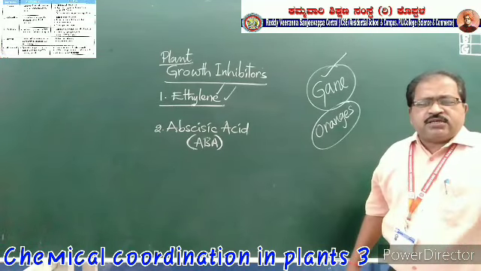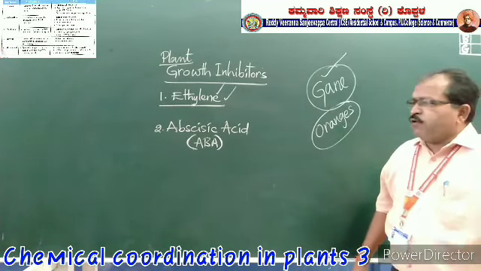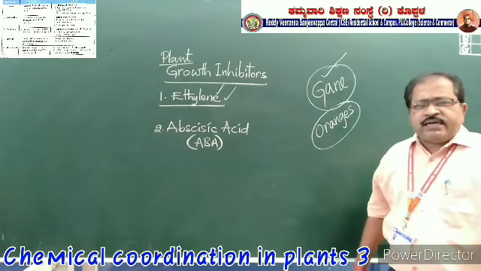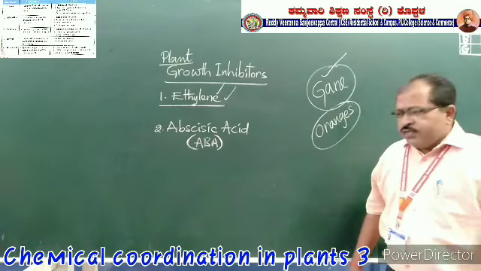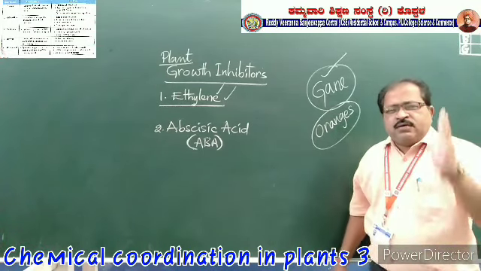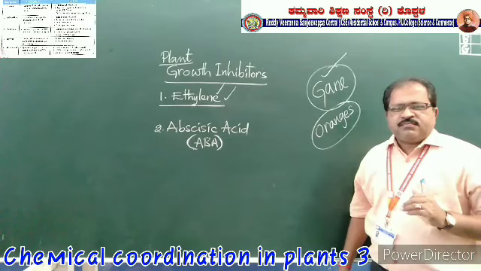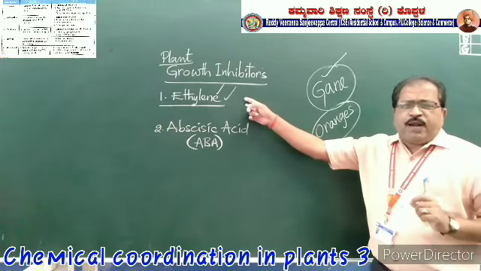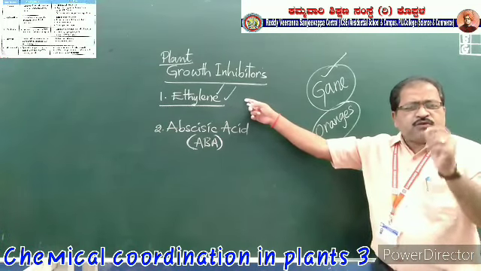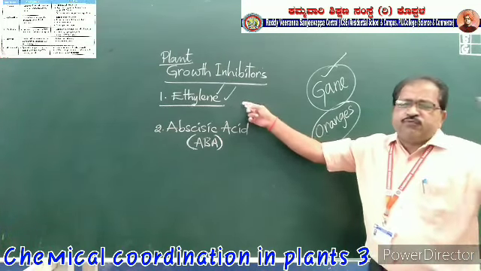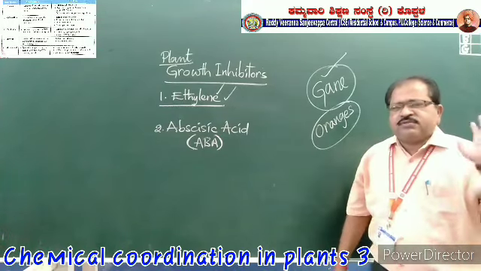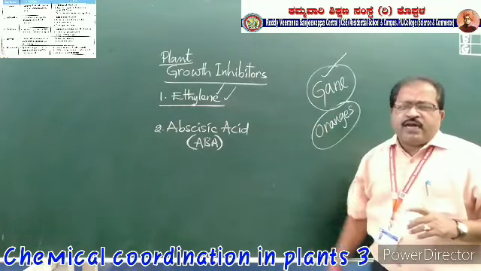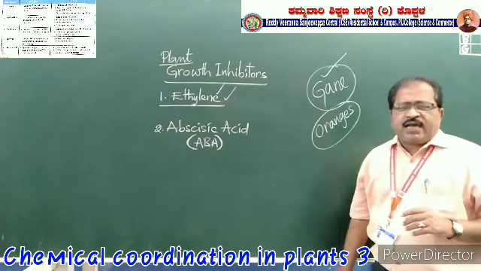So he worked on that, and he found that there is a gas produced in the fruits, and that gas is nothing but ethylene, which helps in the ripening of fruits. It also allows senescence, the aging of the plant, and also the falling of leaves, old leaves, dried leaves. These all will fall down because of this ethylene as well as the abscisic acid.